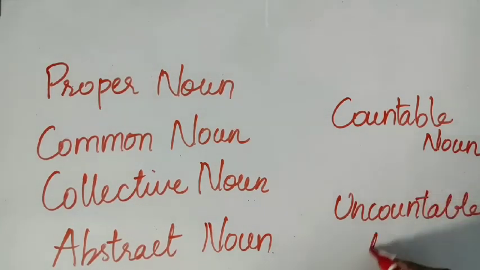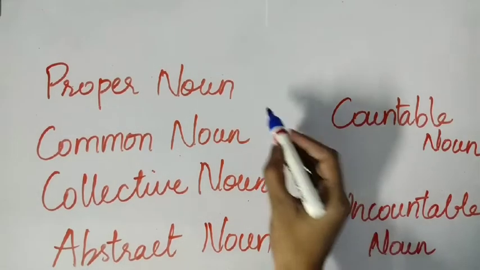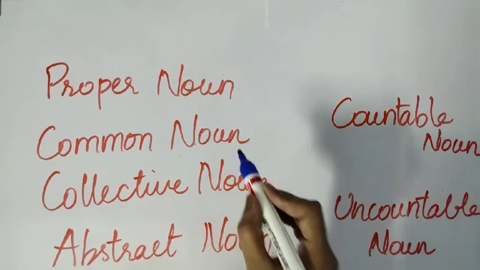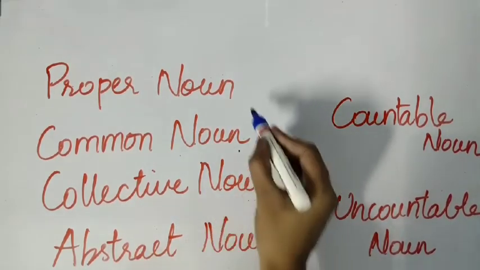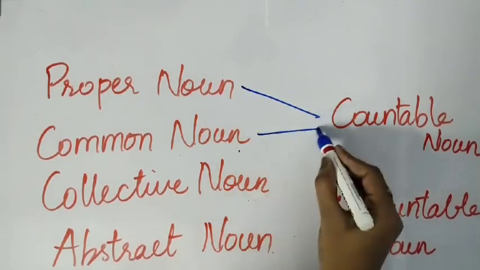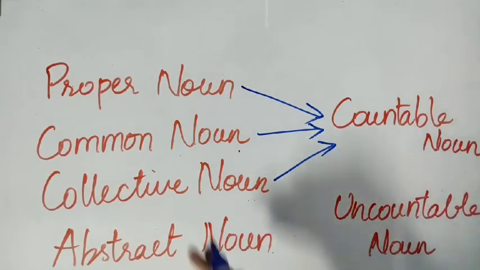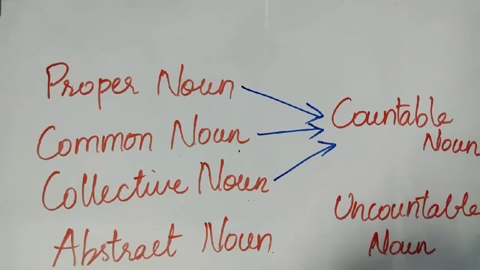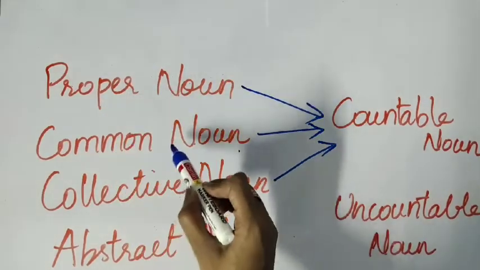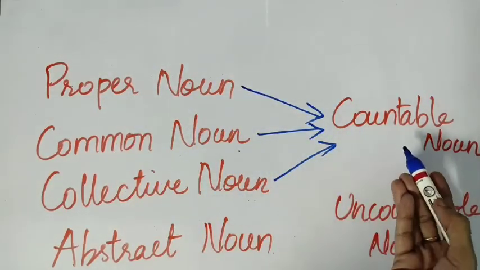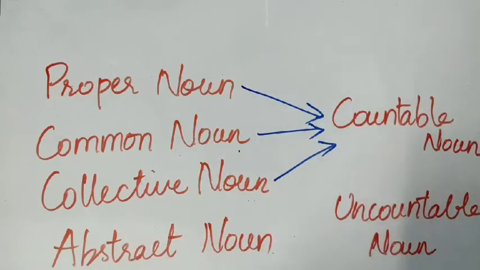If you see this classification, you can say that proper noun, common noun and collective noun can be taken under countable nouns, students. These can be a part of countable nouns, right? You can count them. Countable nouns are things or objects that you can count.